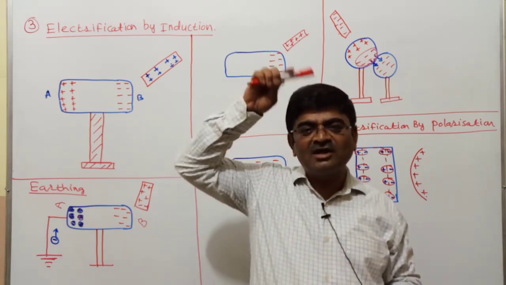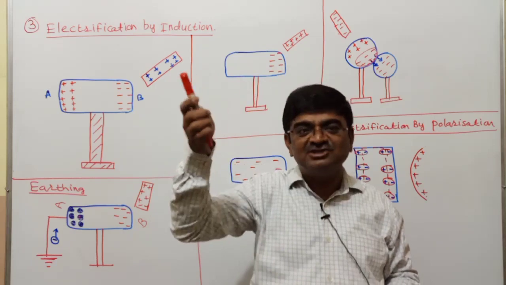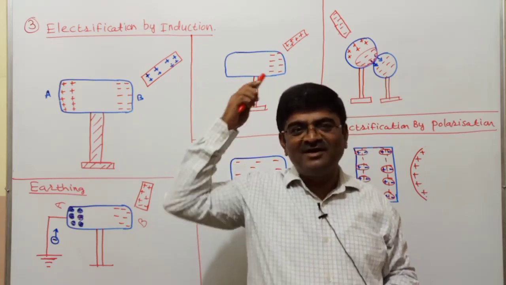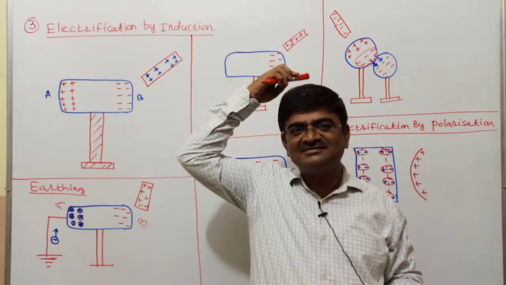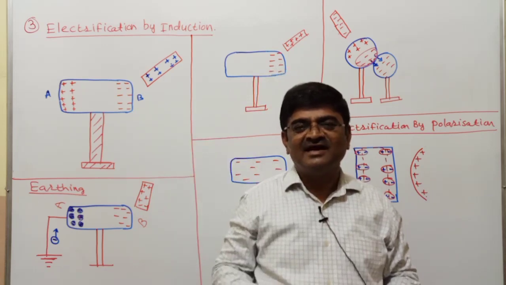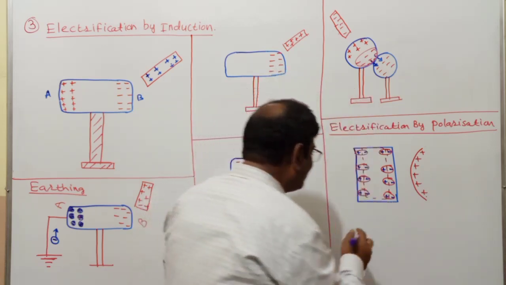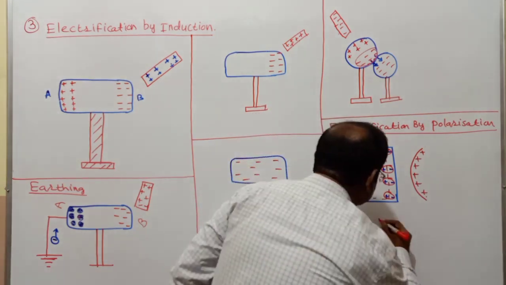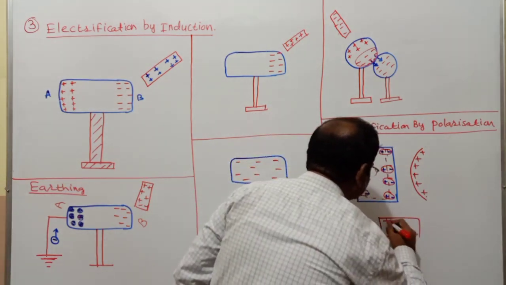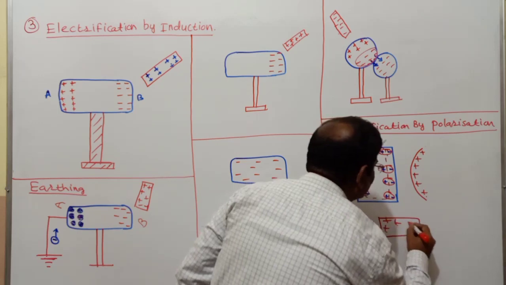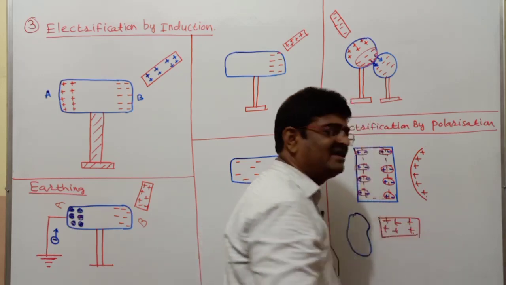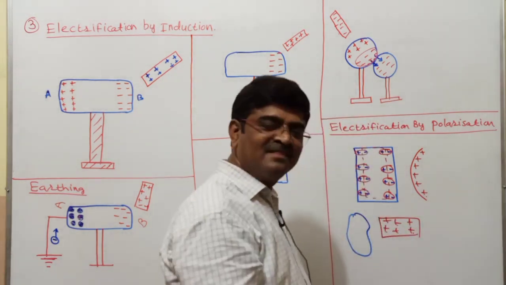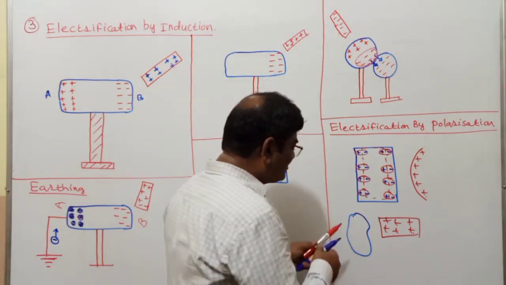By rubbing the pen, what are you doing? You are charging the pen. Suitable material like your pen and hair are there. And such a charged pen you are taking close to a piece of paper. This is a charged pen. Let me call it something positively charged. It is like a glass rod. Then what would happen?